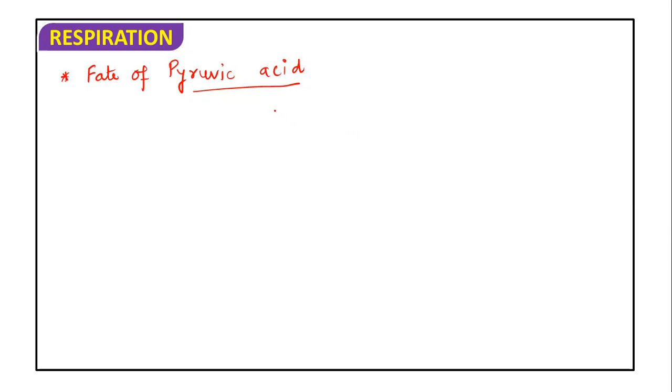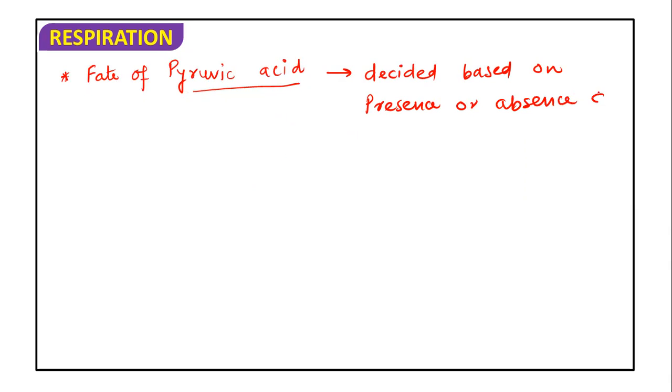So it is known that the fate of pyruvic acid is decided based on the presence or absence of O2.